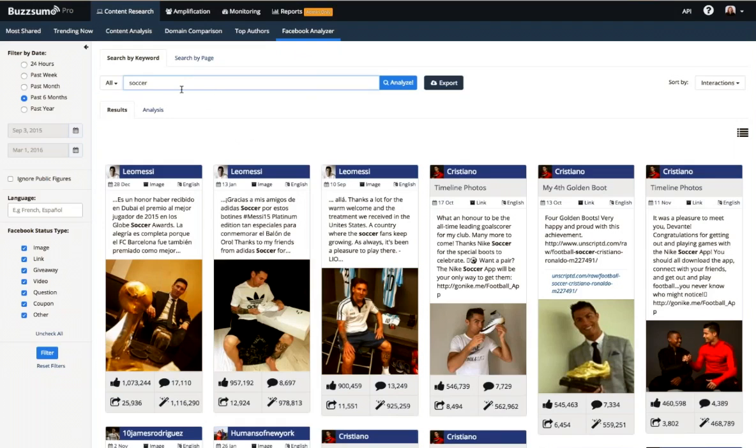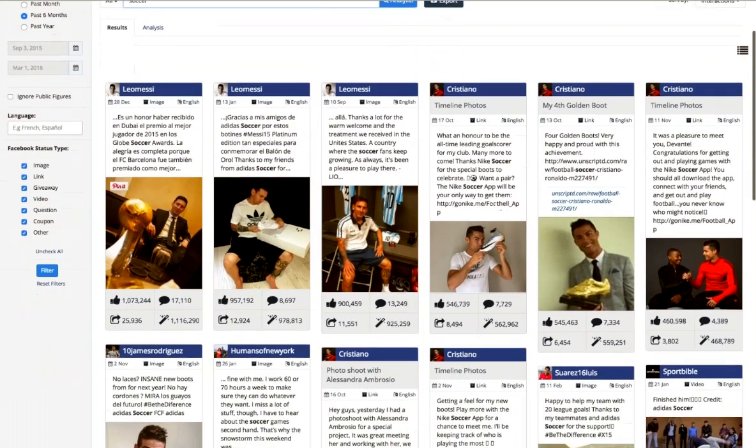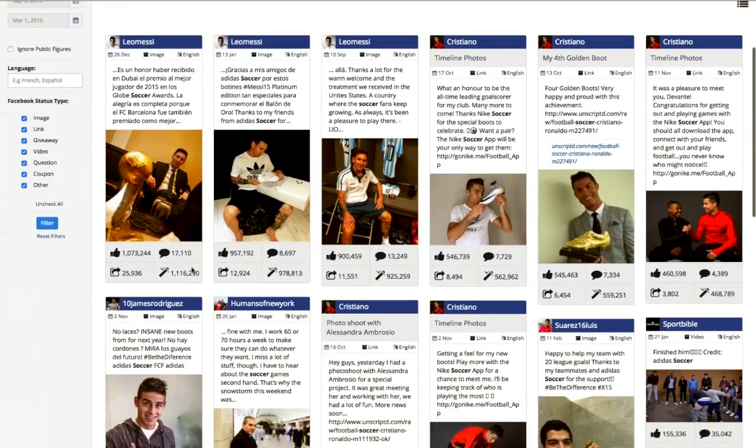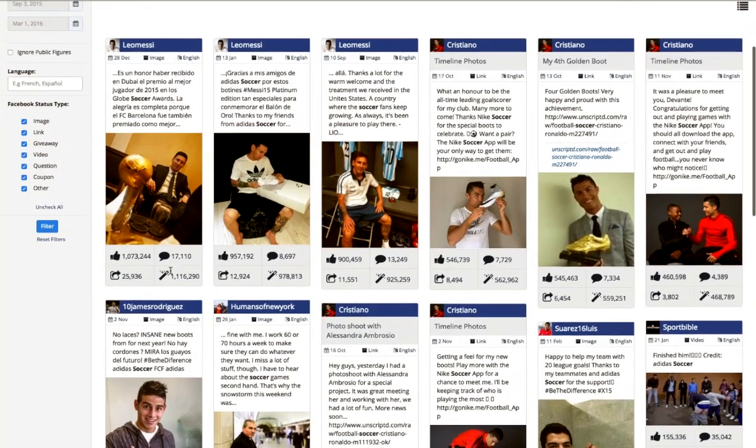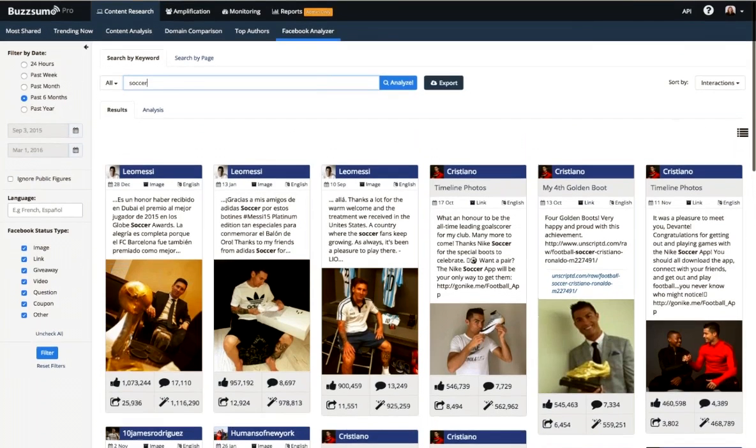You can use this to analyze the performance of posts about a topic. You can grab a headline and pull it in here to see if there were posts about that specific article. Now, what we do is we organize the results by total interactions, which you see indicated here with the magic wand. But we also break this up for you into comments, shares, and likes, so you can see the number of those individual types of interactions this content has gotten.